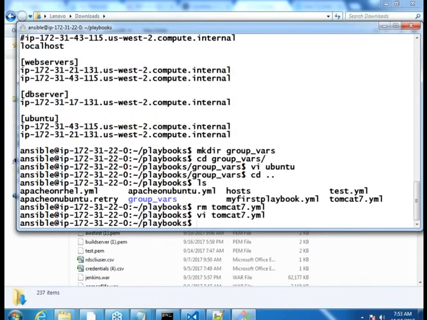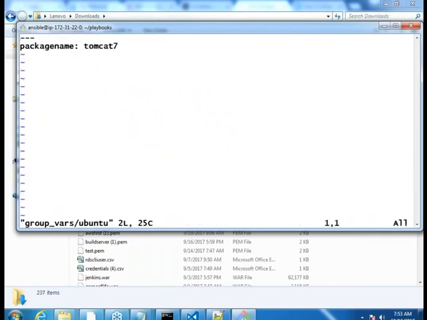Fine. This is my playbook. And now let me go into group vars again, because in group vars I have to create one more variable. So what is the variable? cd group vars, or I can do vi group_vars/ubuntu, and here I would be writing one more entry which is dest copy, and I'd be writing something like /home/ansible/dest_test.